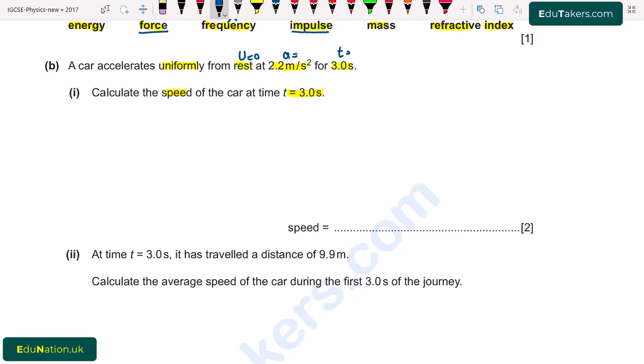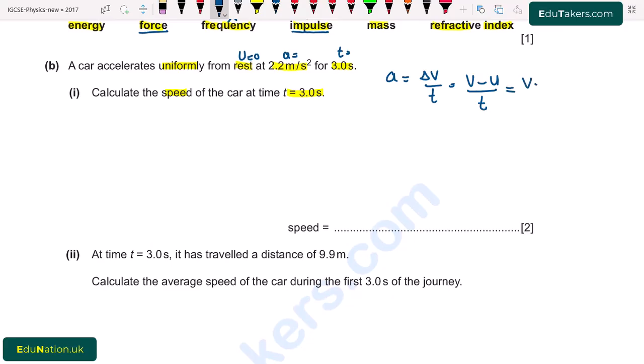So we already know that acceleration is the change in speed over change in time. I write here, acceleration is equal to delta v over t, where delta v is v minus u. Here v is the final speed and u is the initial speed. As the car is at rest, the initial speed is equal to 0.